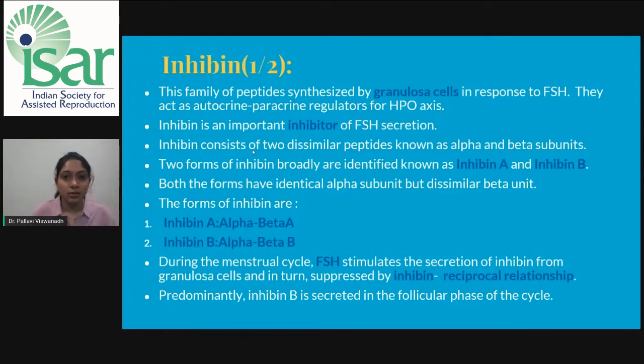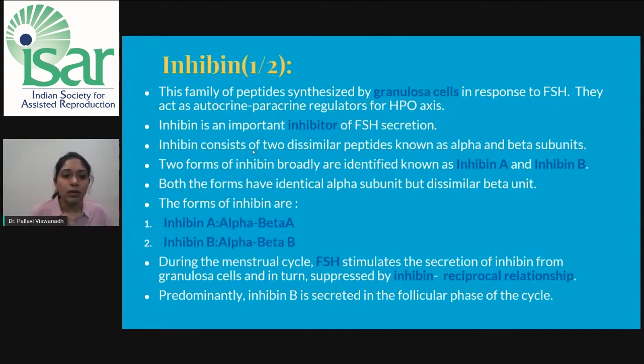Inhibin is a family of peptides that is synthesized by the granulosa cells in response to FSH. They act as autocrine paracrine regulators of the HPO axis. Inhibin, as we've understood, is an important inhibitor of FSH secretion. Two forms of inhibin are there broadly, that is inhibin A and inhibin B. Both the forms have identical alpha subunit but dissimilar beta subunit.